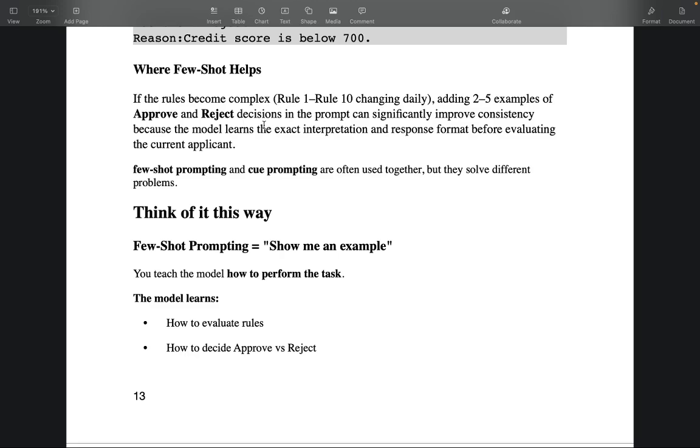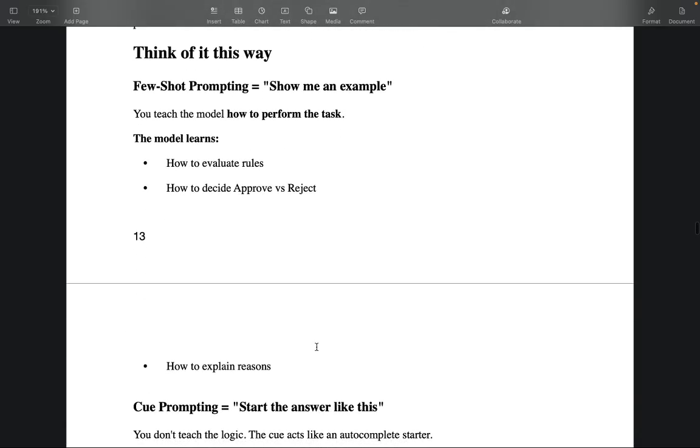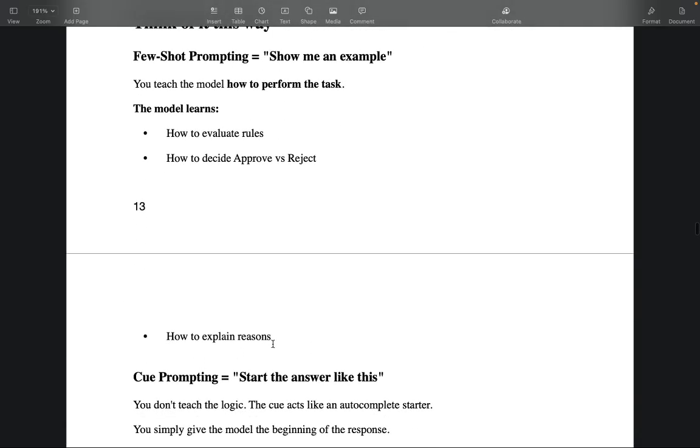Few-shot prompting and cue prompting are often used together, but they solve different kinds of problems. Think of few-shot prompting as show me examples. You teach the model how to perform the task by giving examples, like showing kids different examples so they learn from the behavior. The model learns how to evaluate rules, how to decide, and how to explain the reasons.